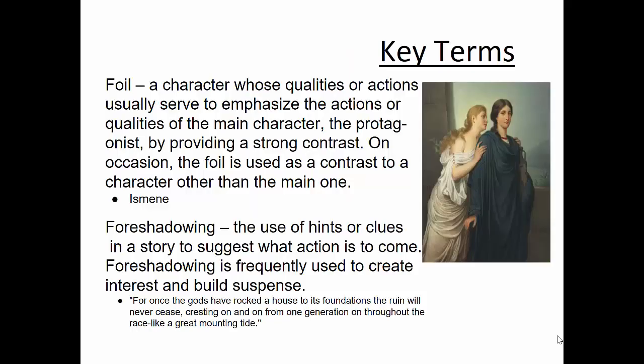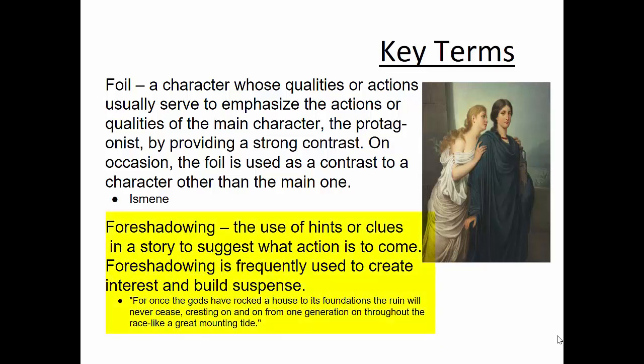Here are some key terms that will appear in a play. Foil is a character whose qualities or actions usually serve to emphasize the actions or qualities of the main character, the protagonist, by providing a strong contrast. On occasion, the foil is even used as a contrast to a character other than the main character. In Antigone, the foil would be her sister, because her sister is less willing to break the law and be rebellious. And they share many similar qualities, but they take a different approach. So to understand Antigone, we are presented with her opposite.